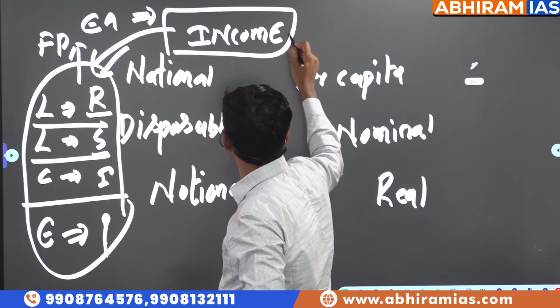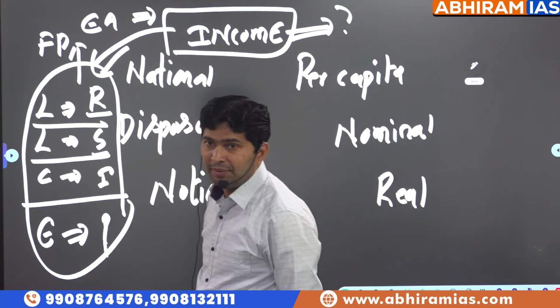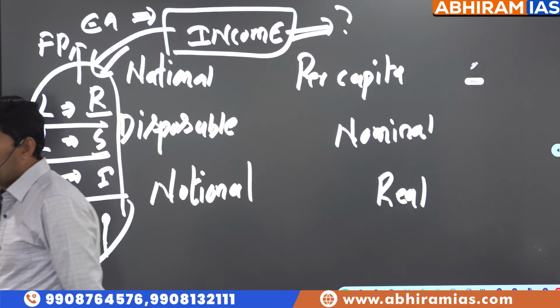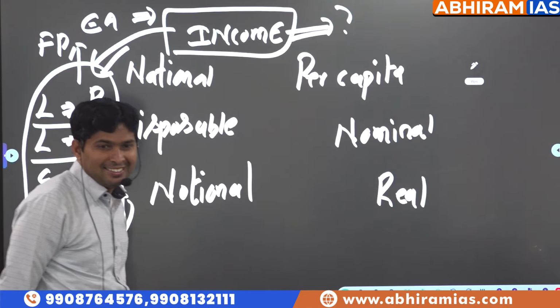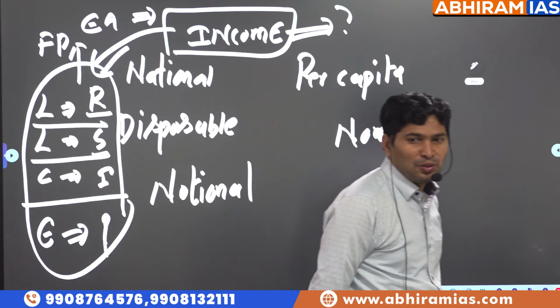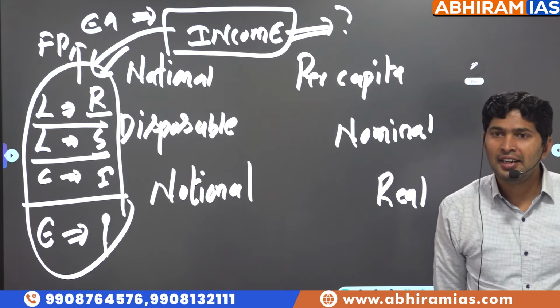So, a previous year question. Which of the following should be considered in income? Old age pension announced by the government. Applied for old age pension? Sir, what are you talking, sir? We are young, sir. So the government is giving 3,000 rupees, 4,000 rupees old age pension. So should we call this income for that lady?